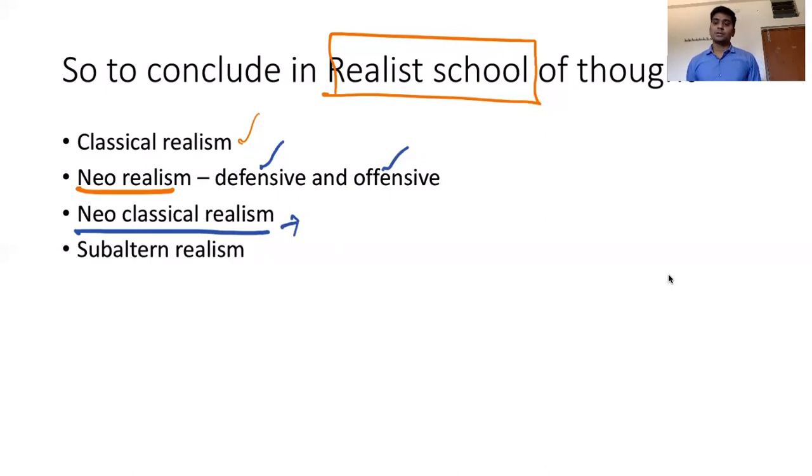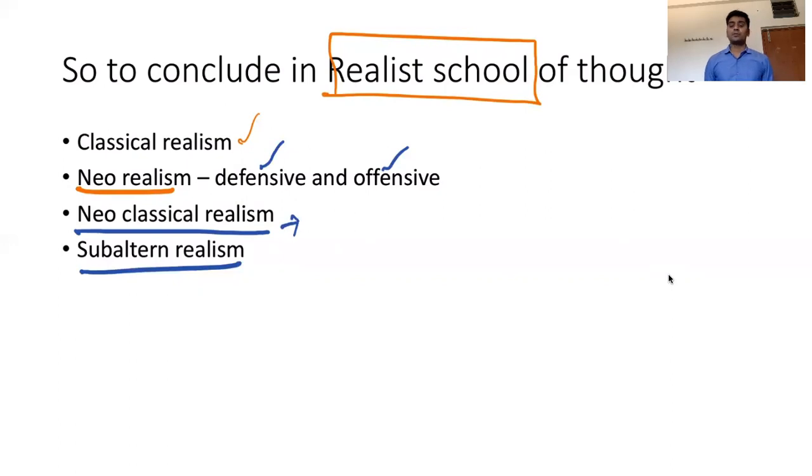They gave importance not only to the structural aspects but also to human nature as well as foreign policy, or the domestic factors. Some factors along with the structure they have given importance. So that is the difference between neorealism and neoclassical realism. And then in the end, we have seen how academics has to be separated from the Eurocentric perspective towards the West, so that it is studied in the subaltern perspective of realism.